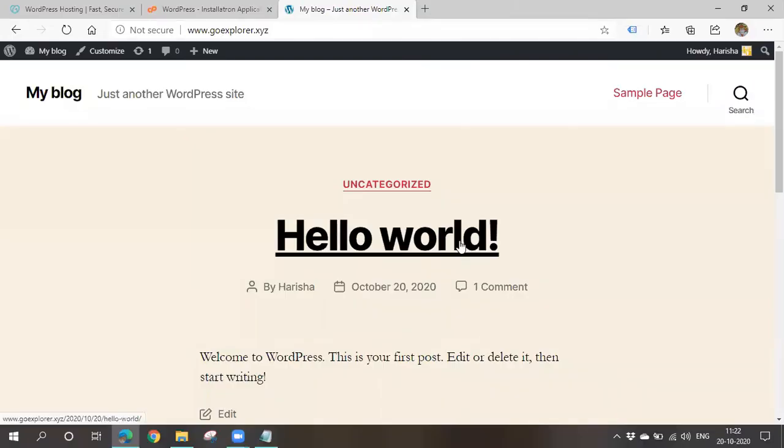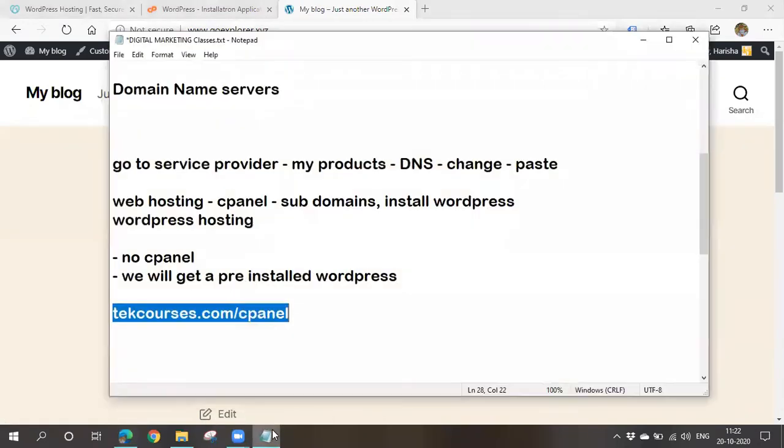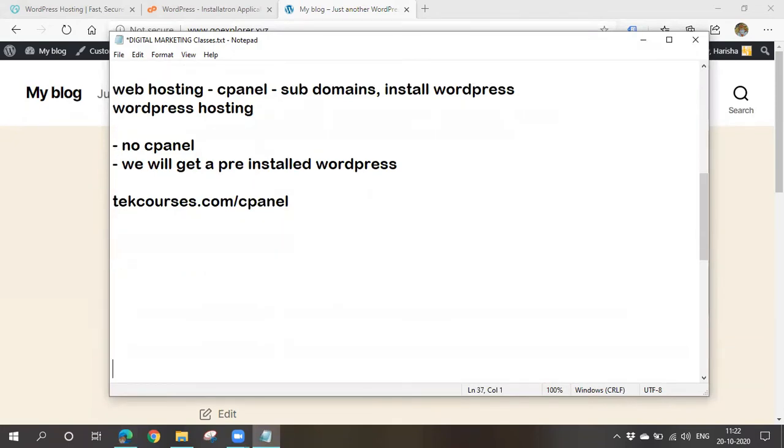So now let's start with WordPress. Before going to designing with WordPress, what is this WordPress? Let's see. We have been hearing about WordPress since two classes.